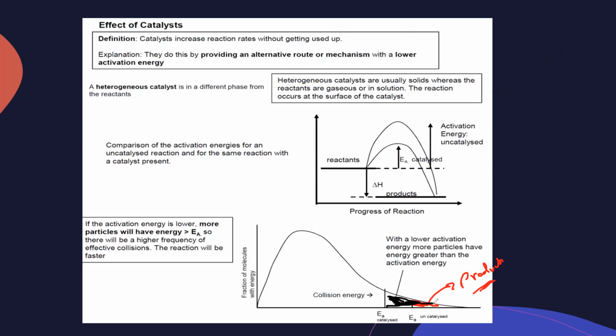Now this whole proportion of the particles will have energy more than the activation energy, and as a result this whole proportion will form a product. So using a Maxwell-Boltzmann distribution graph we can work out the number of particles which will form a product and what the effect of using a catalyst will be for this reaction.